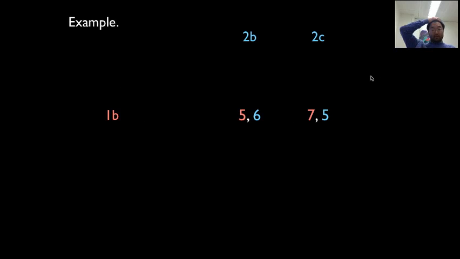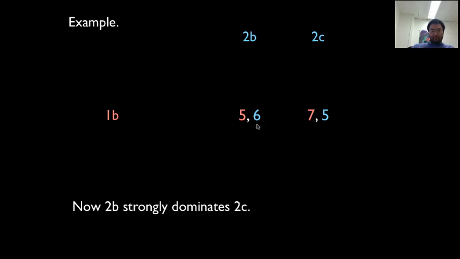And then finally we have this. Person 2 now is the only person who's choosing. 1's now sort of stuck at B. That's what he's going to do. Okay, so now person 2 is choosing between B and C. 6 is bigger than 5, so 2B in the smaller game strongly dominates 2C. And we can eliminate 2C.